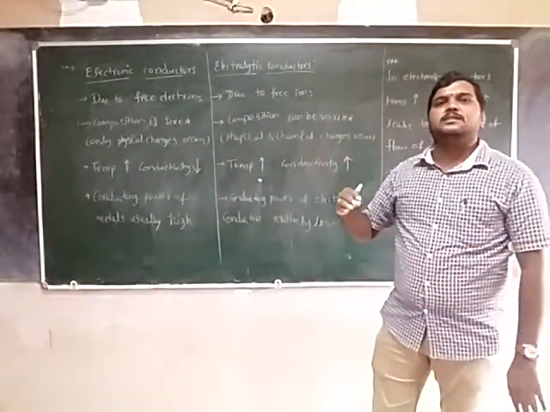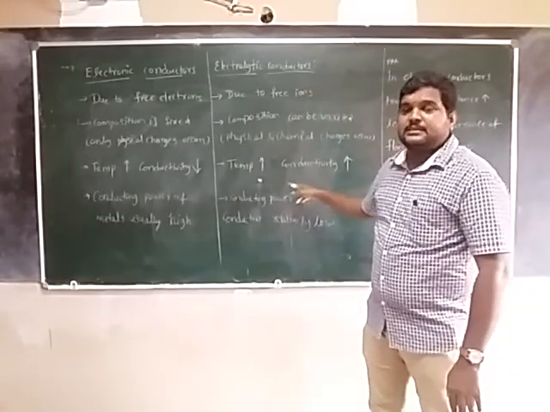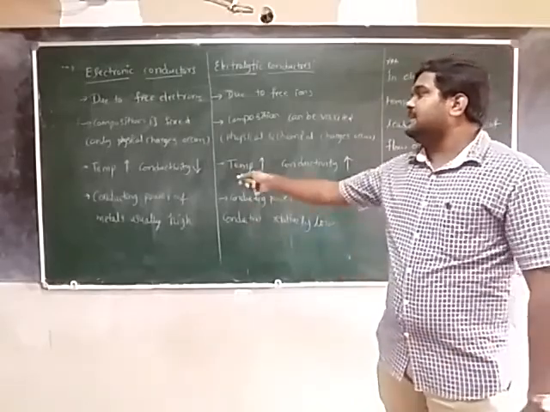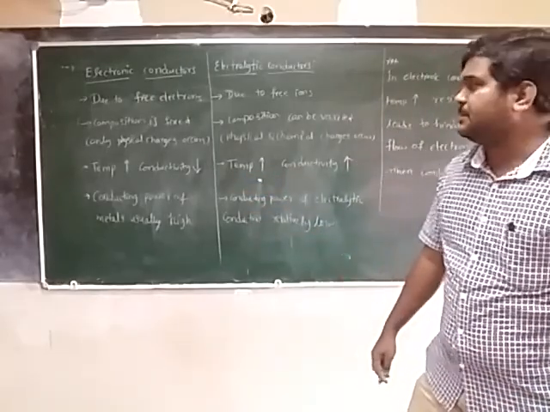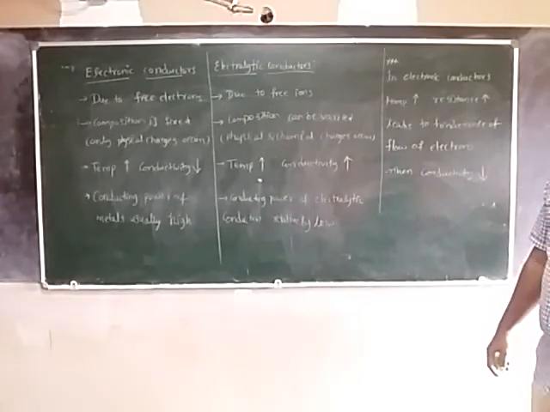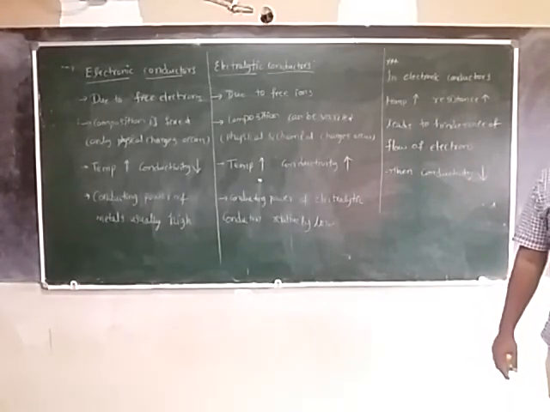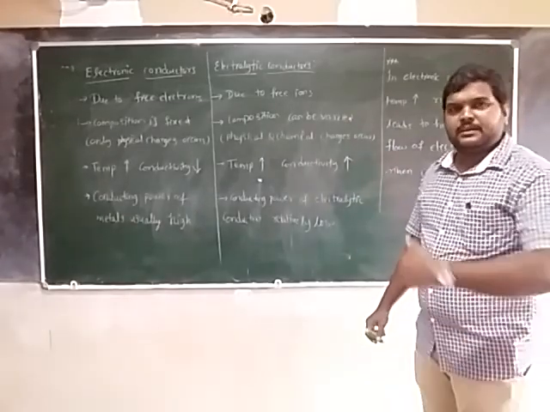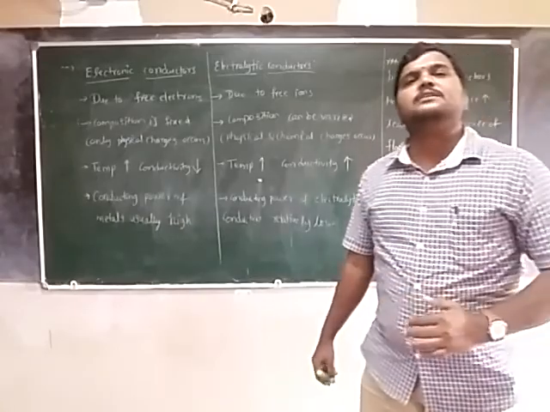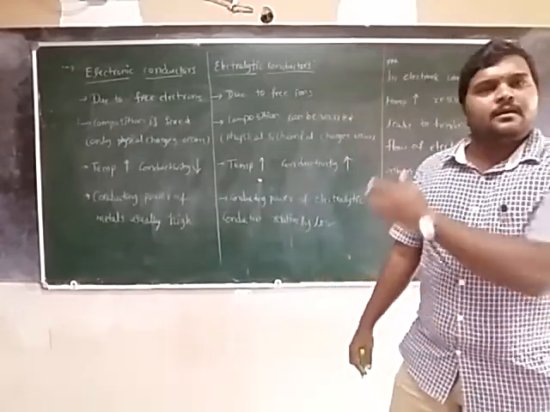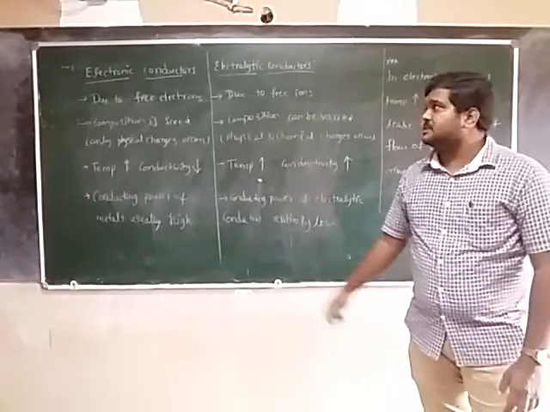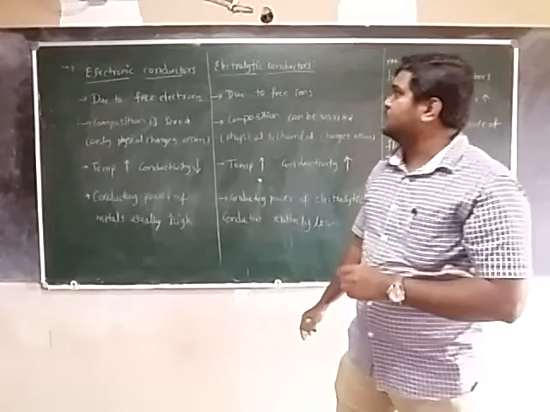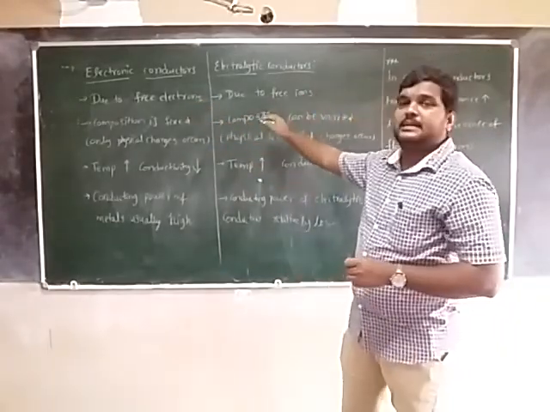By increasing the temperature in electrolytic conductors, conductivity increases. Next, the conductivity power of metals is usually high. The conductivity of electrolytic conductors is relatively low when compared with metallic conductors. So the main difference is that in electronic conductors conductivity is due to free electrons, and in electrolytic conductors it is due to free ions.